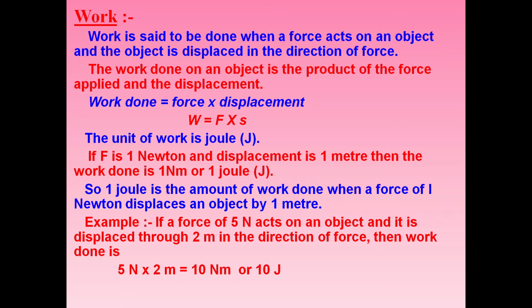Now let us do this example. Here we have a question. If a force of 5 Newton acts on an object and the object is displaced through 2 meters in the direction of force, then calculate the work done. You know the formula for work done is W is equal to F into S. So you have to multiply force and displacement. How much force is given in the question? It is 5 newtons. And how much displacement is there? It is 2 meters. So we are multiplying 5 newtons and 2 meters. So we'll be getting 10 Newton meter, or it is 10 joules.